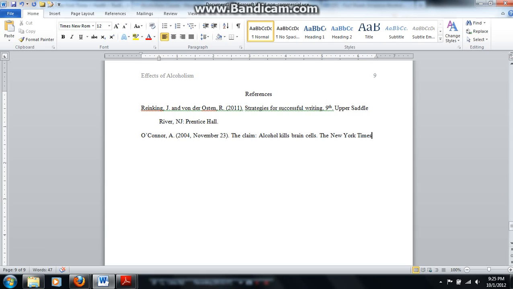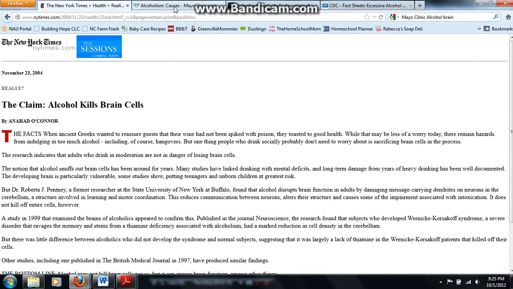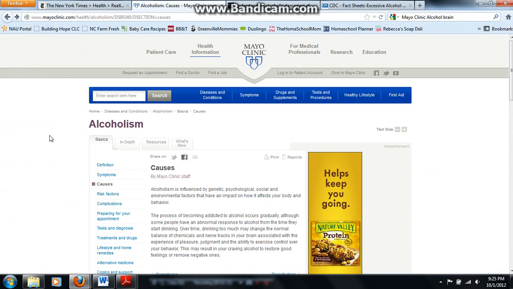If this was a print article that we found, we'd put a comma and then the specific page number, page 4, section D, but since we found it online, we'll put a period and then retrieved from NewYorkTimes.com. Now it's much better to copy and paste the exact URL, but for the sake of space in my demonstration, I am just using the shorter version.